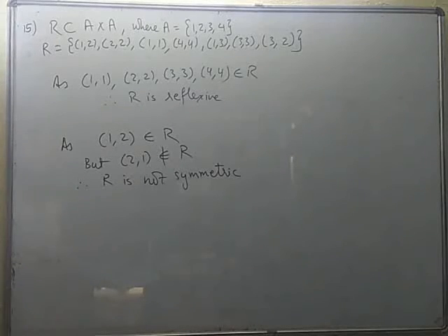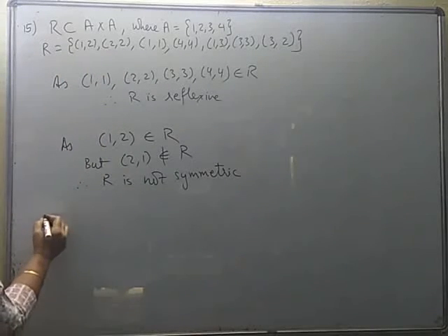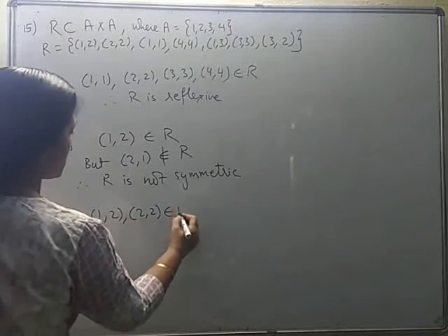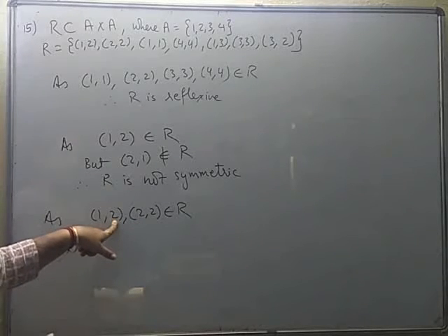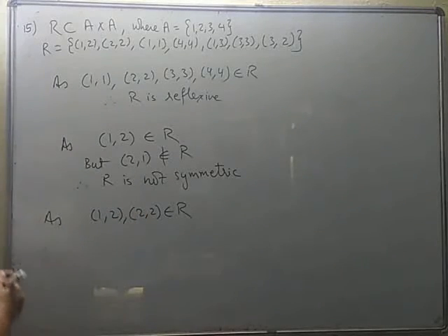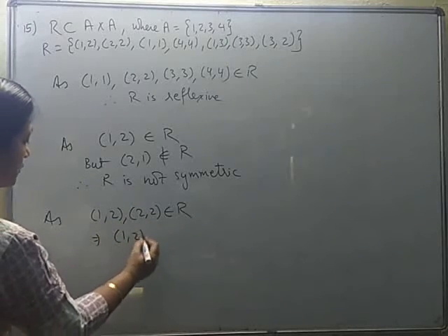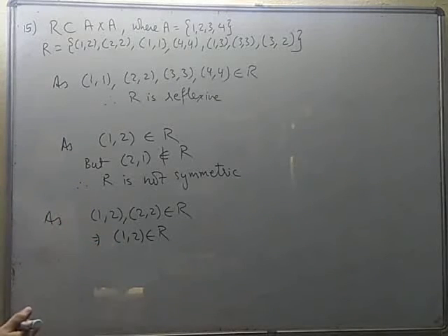Now checking for transitivity, you will have to pair up two pairs and check whether the third required pair is obtained or not. We can move from one pair to another. You can see 1, 2 and 2, 2. They both belong to R. When you are selecting the pair of pairs, the second element of the first pair and the first element of the second pair have to be the same. So what should be the resulting pair? The resulting pair will be 1, 2, which is already in R. So these two are satisfying the given condition.